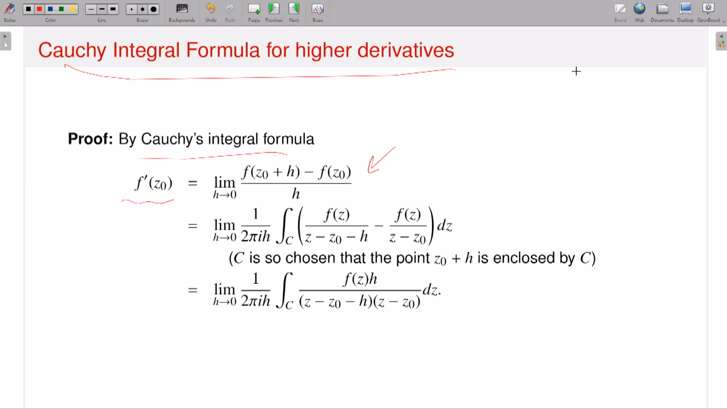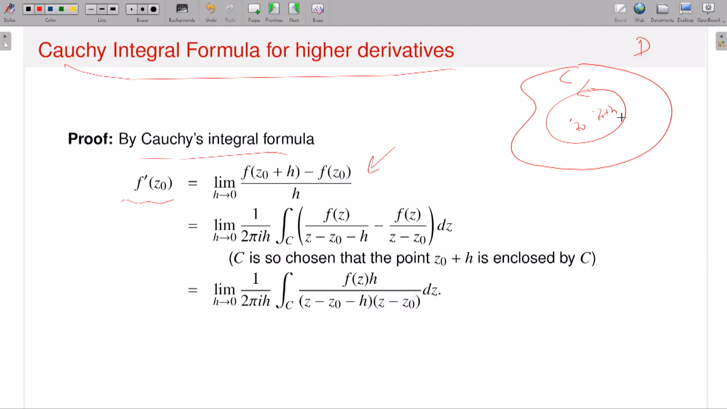Now you can just draw a picture. Suppose this is my D. This is my simple closed contour C. Suppose this is my point z naught. Then I will perturb my point z naught a little bit, so that z naught and z naught plus h both lie interior to my contour C. That's what I can think, because h approaches to 0, right?